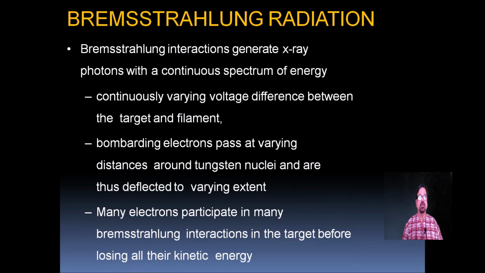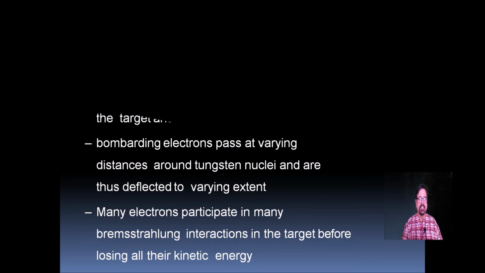Now coming back to Bremsstrahlung radiation. Bremsstrahlung interactions generate X-ray photons with a continuous spectrum of energy. Now, there is a continuously varying voltage difference between the target and the filament. The bombarding electrons pass at varying distances around the tungsten nuclei and are thus reflected to varying extents. And many electrons participate in many Bremsstrahlung interactions in the target before losing their kinetic energy.